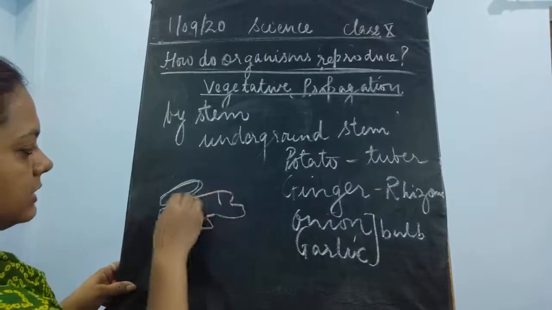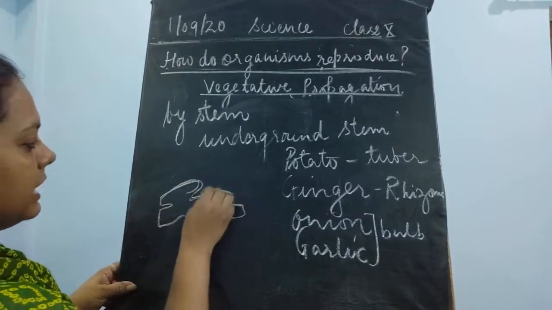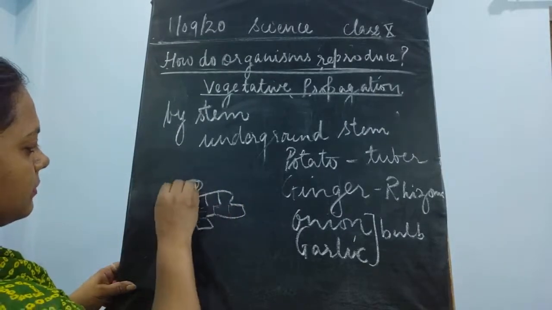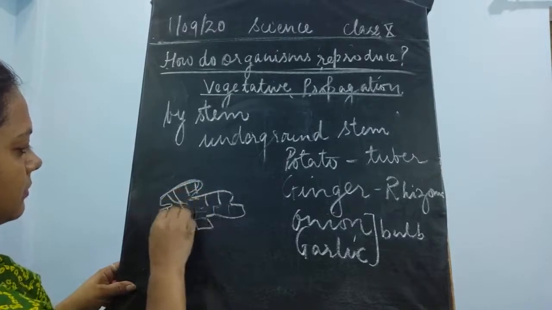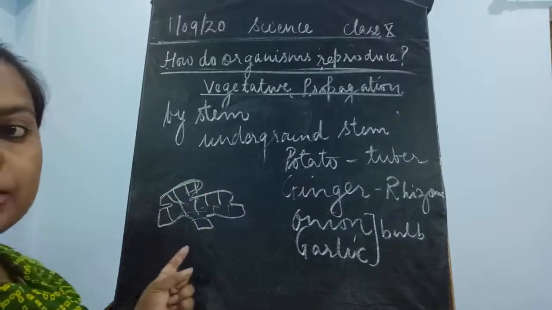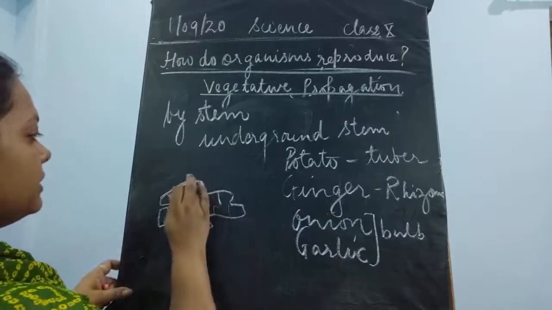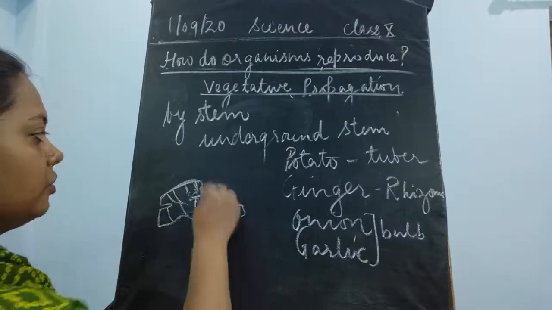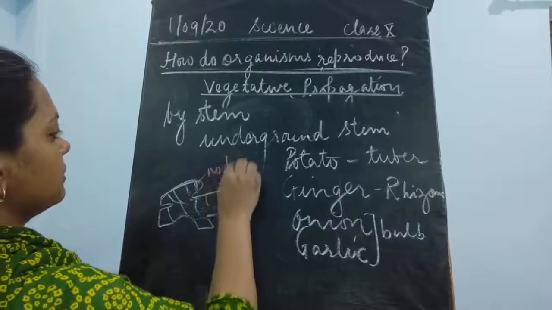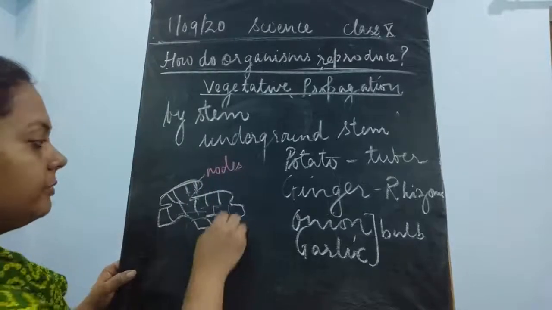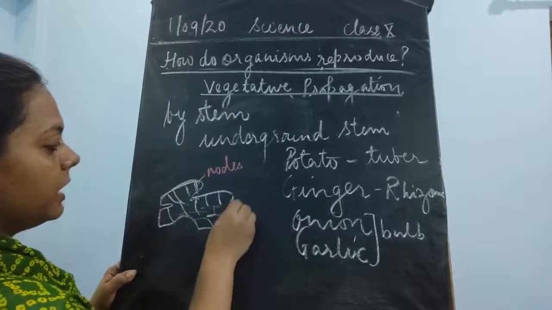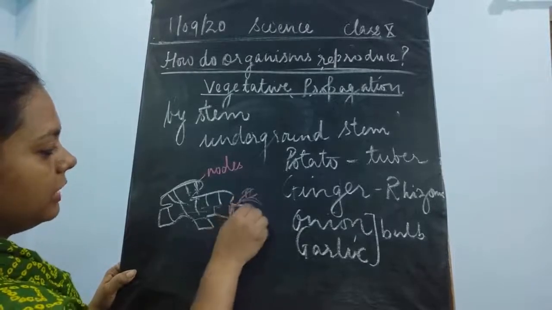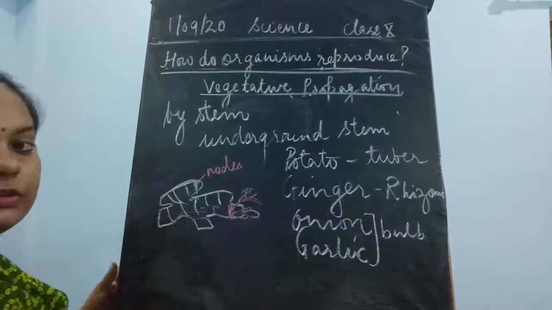Suppose that this is the ginger, so you could see that the ginger has a different structure, like the lines. These lines are known as the nodes and internodes. From the node part, you can see a small plant come out.